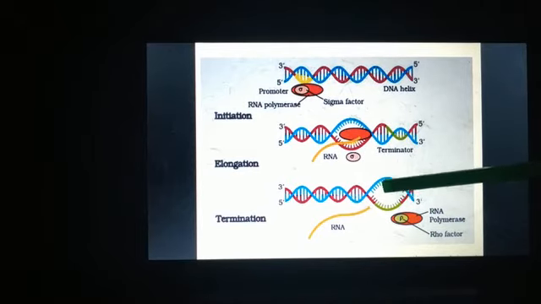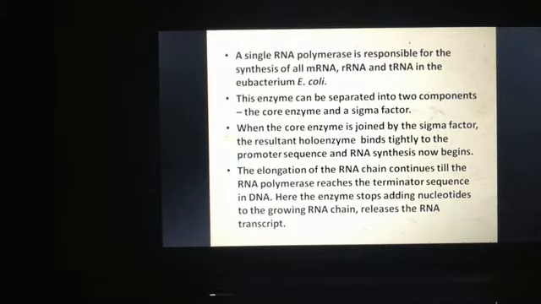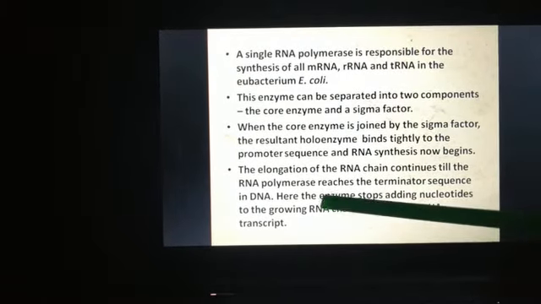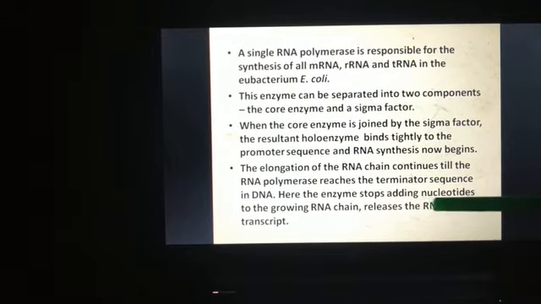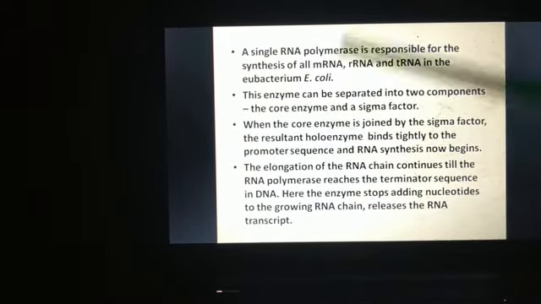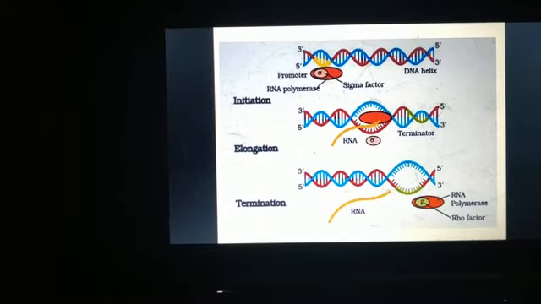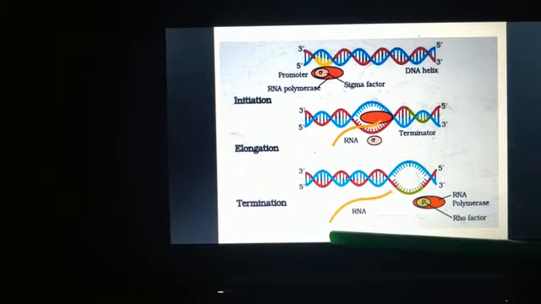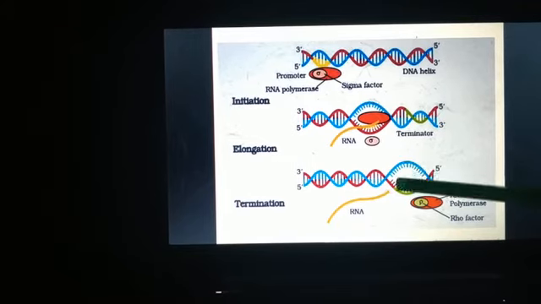It will terminate. Once it stops, the enzyme stops adding nucleotides to the growing RNA chain and it will release the RNA. Finally, this RNA is released from this region of the DNA.